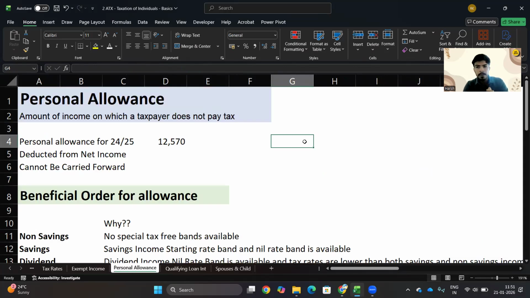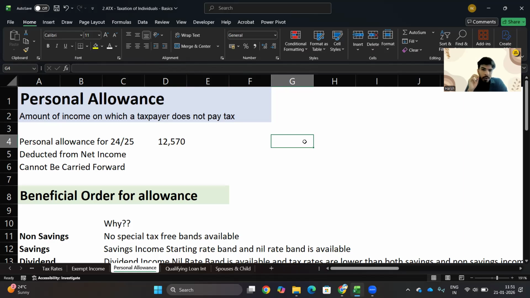So firstly, let us understand what personal allowance is. Personal allowance is the amount that the government considers is the minimum you should have to cover your basic needs. So what is the amount they have decided? It is 12,570 pounds. And what does it say?